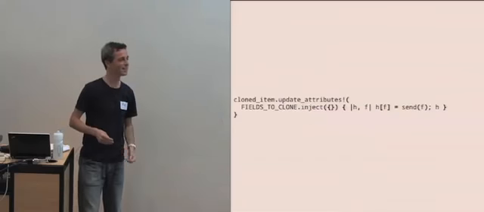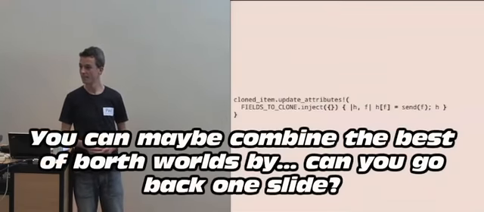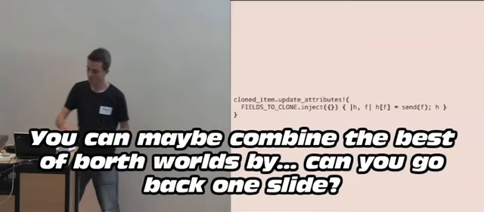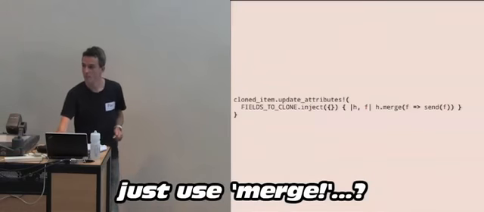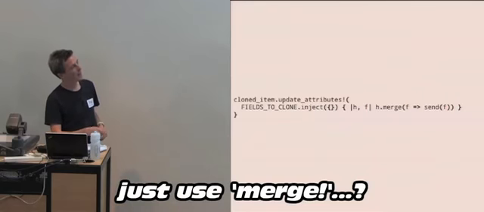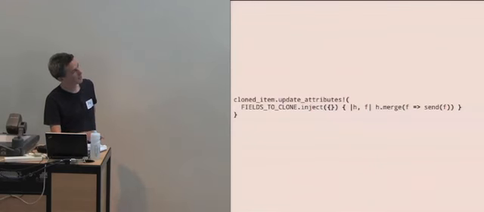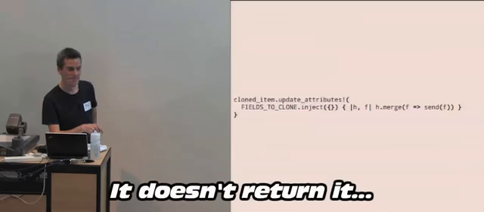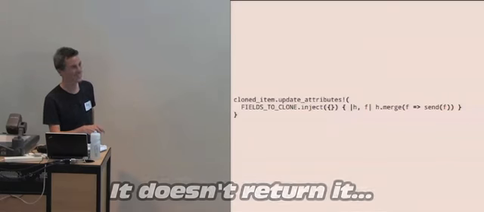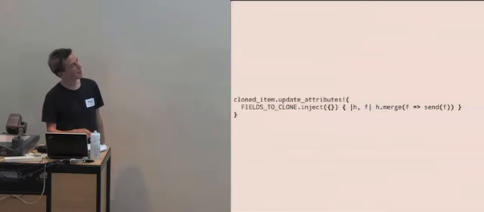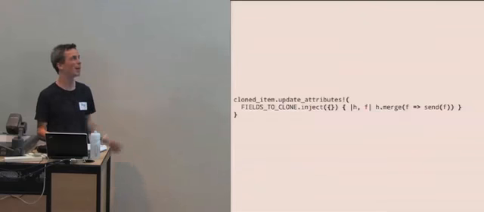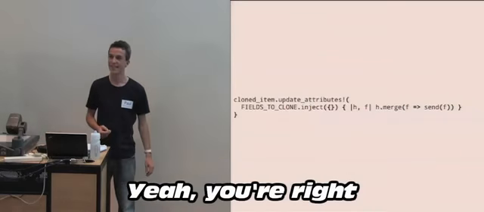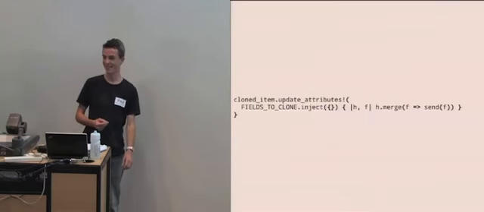Yeah, it's quite nice. You can maybe get the best of both worlds if you go back one slide. Just use merge exclamation mark. But that returns... actually, I'm not sure what merge bang returns. Doesn't return it. No, that's what I thought. So you'll get lots of nils. Yeah, some of the bang methods like sub return the value if it matched, but merge bang doesn't. Yeah, you're right. That's the siren call of side effects, but yeah.